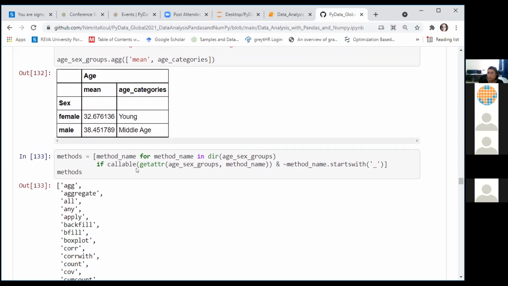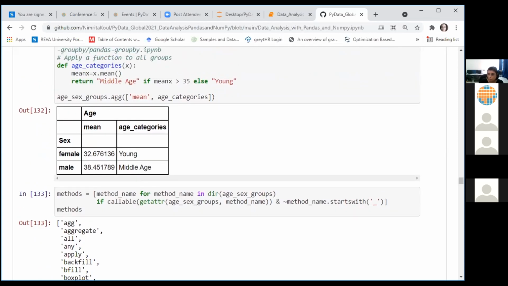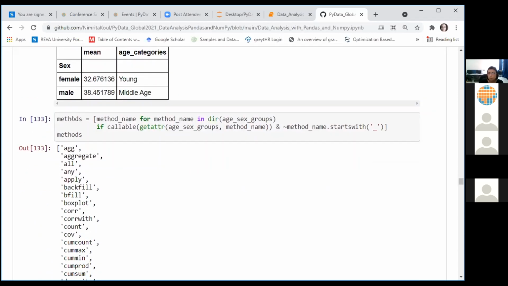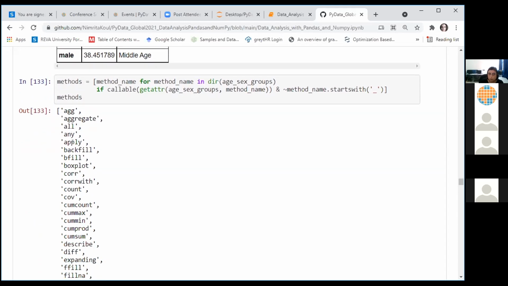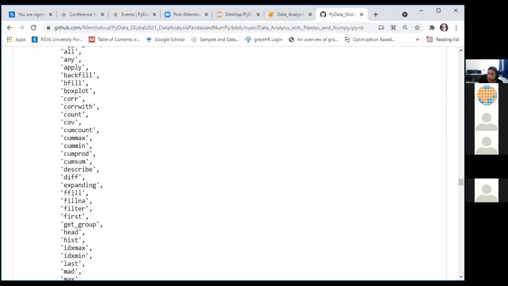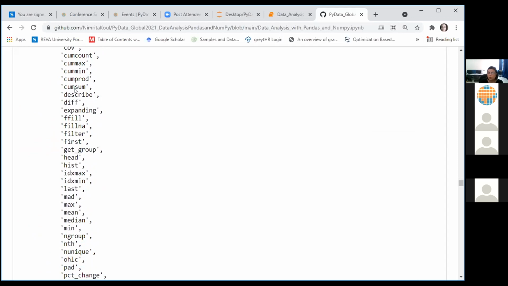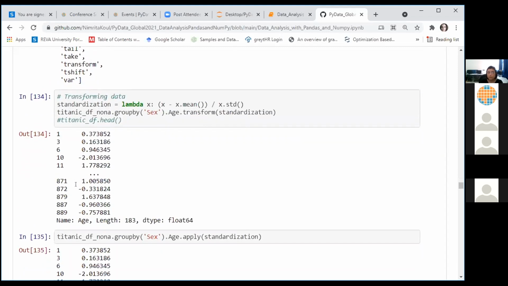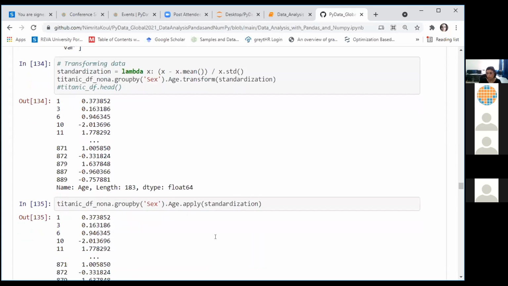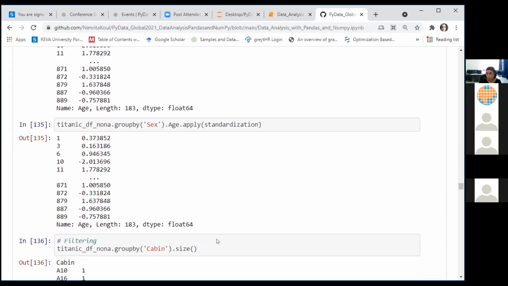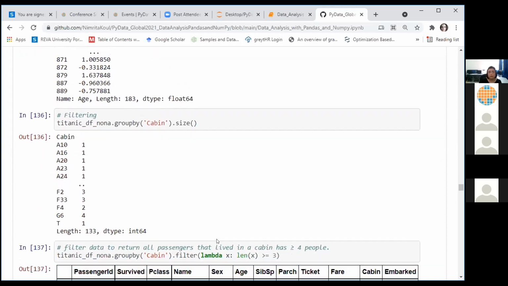If you are interested in seeing all the methods that are applicable through this agg method to the groups, you can use this code, and it shows you the list of methods which can be applied on the groups created using the group by function on our data frame. Say we have applied standardization here to the age column by using the transform function. You can also use the apply function to apply a function or a method to your data frame or to the groups within our group by.